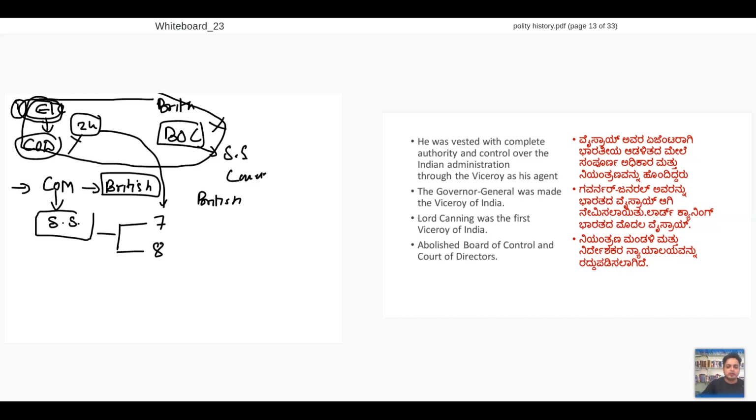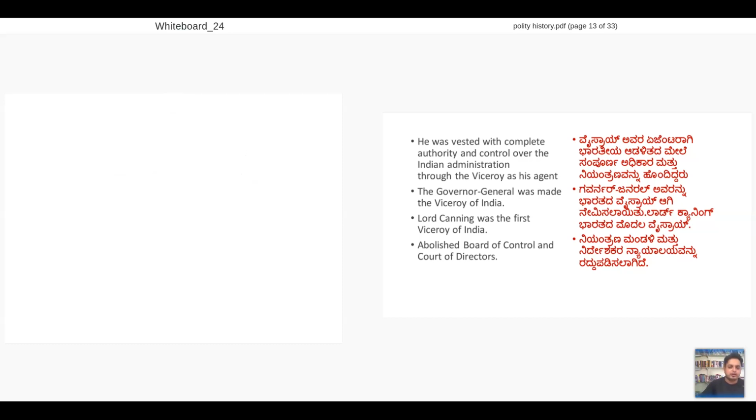So how is my new structure now? My new structure will be like this. Crown, that is Queen. Below Queen, that will be British Parliament. Below British Parliament, there will be Cabinet.